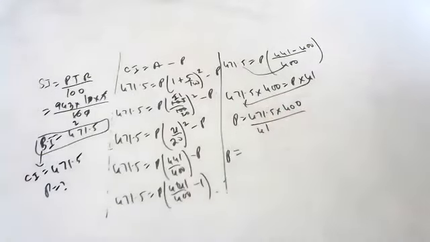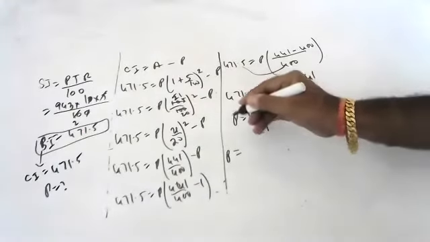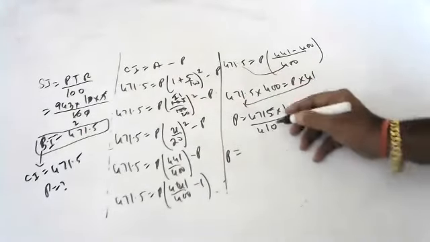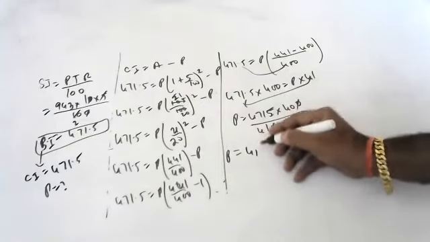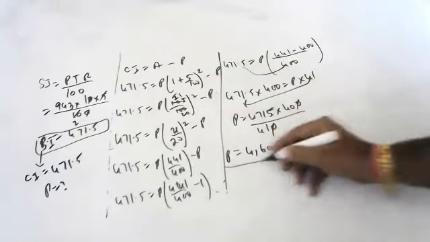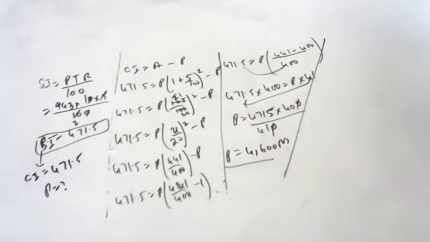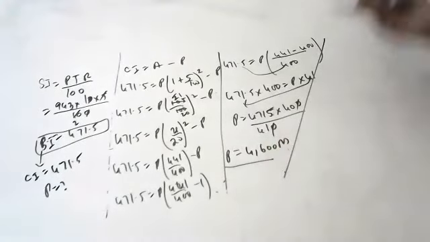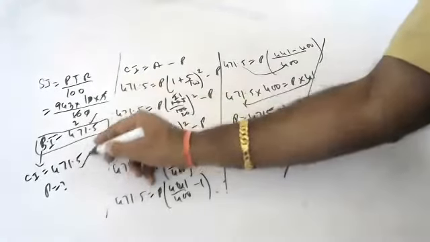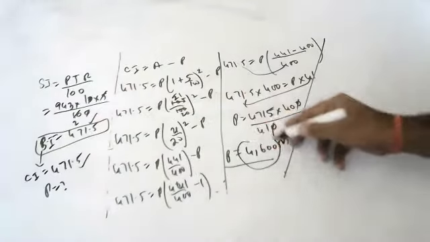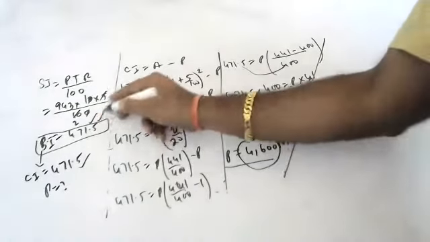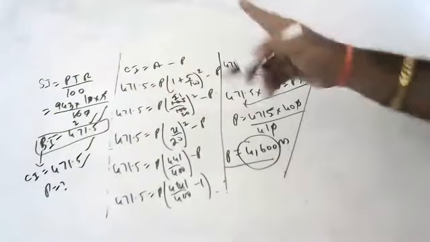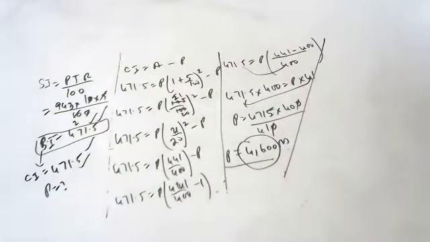So Raghuram, can you please type it out? Sir, 4,600. 4,600 rupees is the principal. 4,600 is the principal which gives the same simple interest and the same compound interest. But of course, the years are different. All those things are different.